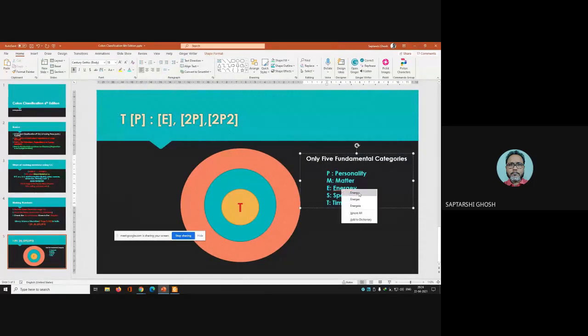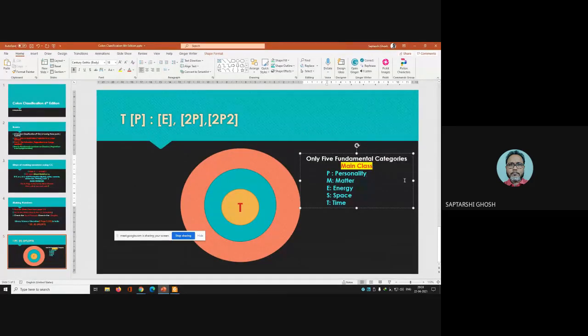But you always have, first of all, a main class. A main class must be there. So we have the main class like T. T is the main class, and along with the main class, we can have personality, matter, energy, space, and time.